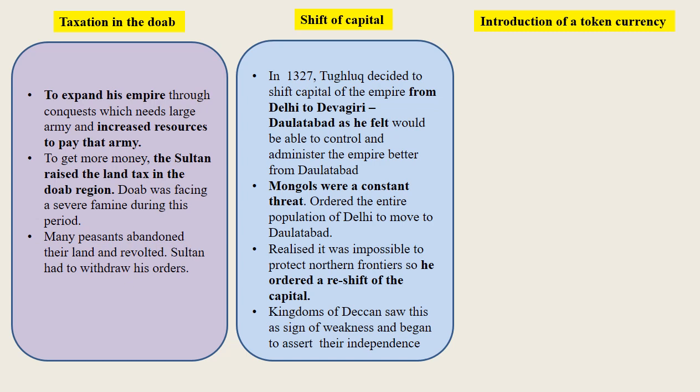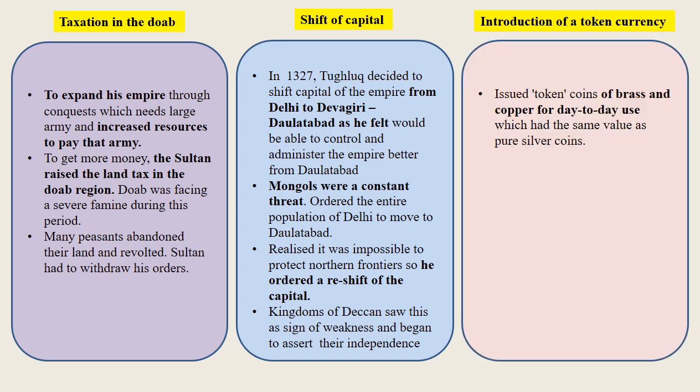Others believe that there was a worldwide shortage of silver during this period. The Sultan thus issued token coins of brass and copper for day-to-day use. These coins had the same value as pure silver coins. Further, they could be exchanged for silver coins at any time from the royal treasury.